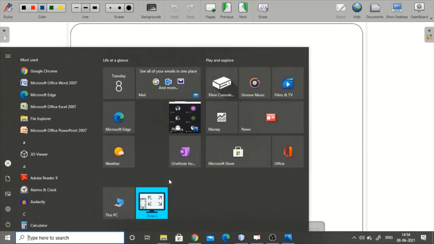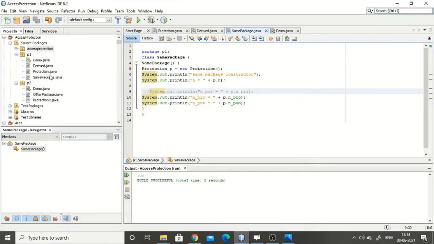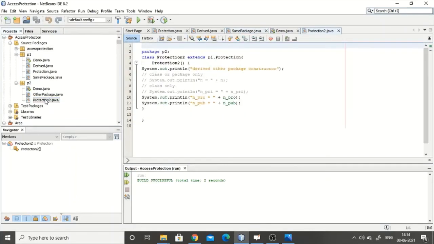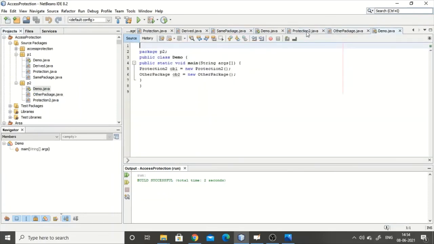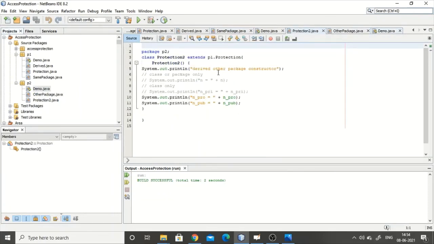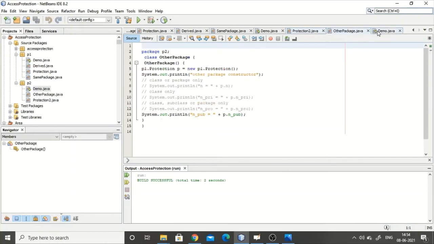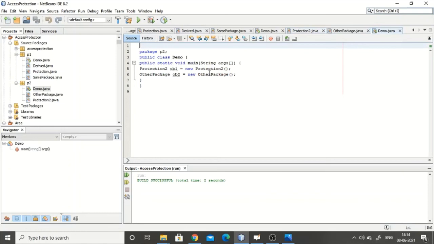So let me run this particular program again. So that was package 2, right? So here in the protection2.java and other package.java and then demo.java. So here protection2.java, only these things are there. I mean same thing, same code, then other package, then demo.java. In demo.java I'm just calling protection2 and other package. So let me run this